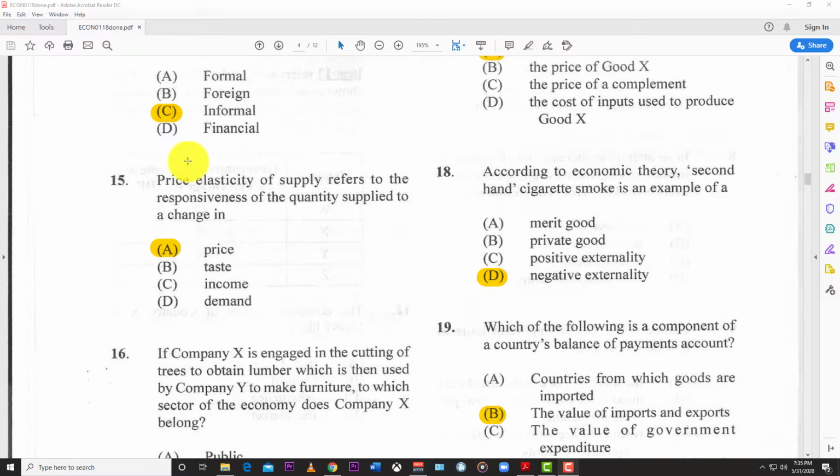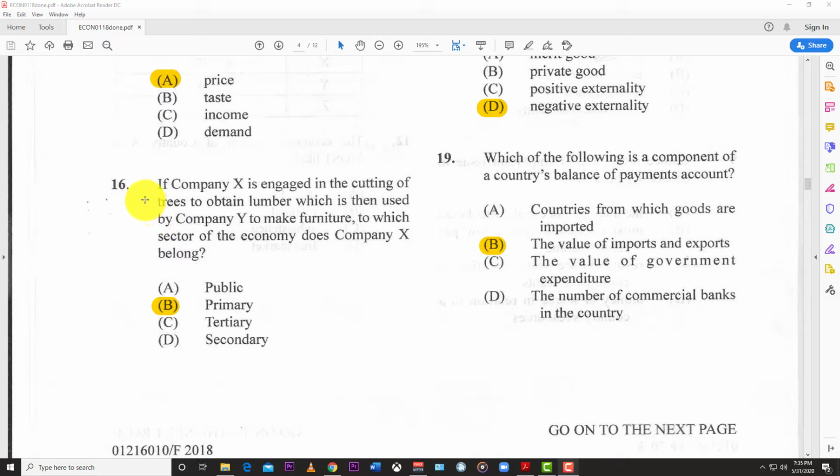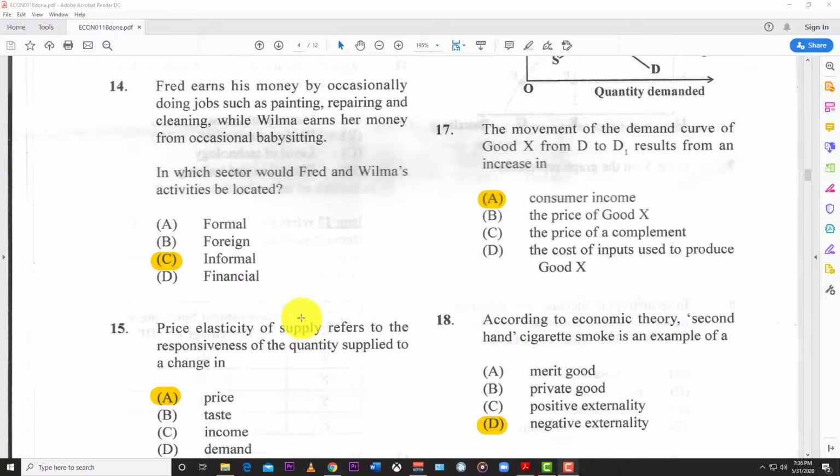Number 15, price elasticity of supply refers to the responsiveness of quantity supplied to a change in price. It's right there, price elasticity, we're talking about price. Number 16, if company X is engaged in cutting of trees to obtain lumber, which is then used by company Y to make furniture, to which sector of the economy does company X belong? And of course, X is engaged in a primary industry, which is taking raw materials from the earth. So that's the cutting down of the trees. And so the answer here is B, the primary sector, the primary industry.